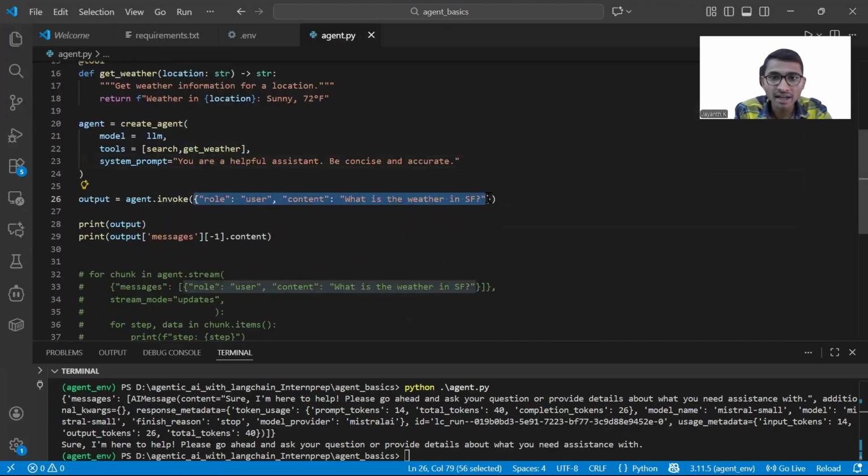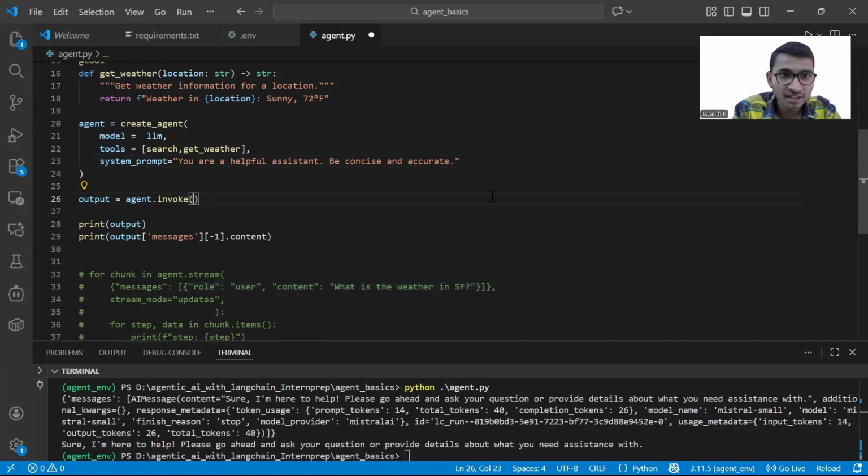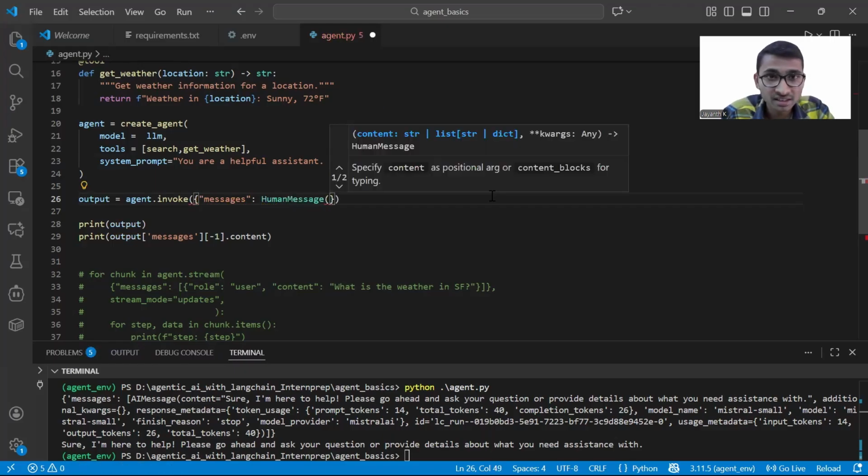I have to give input something like this. You see, we have to give it in a dictionary format. I hope you know dictionary, right? Messages is the key, and it contains a human message, because I'm a human, right? What am I writing?